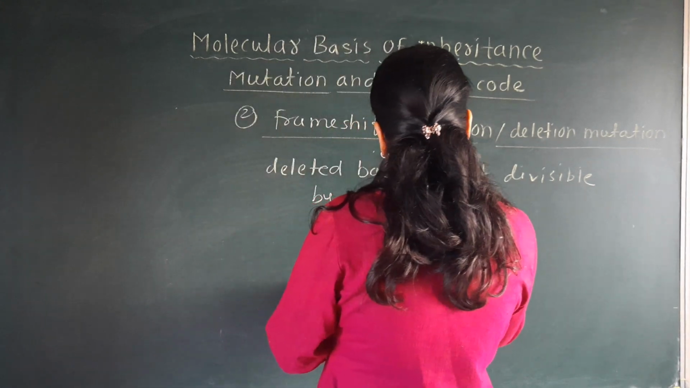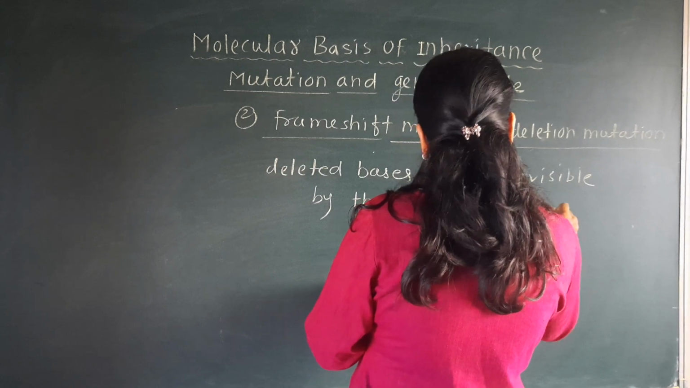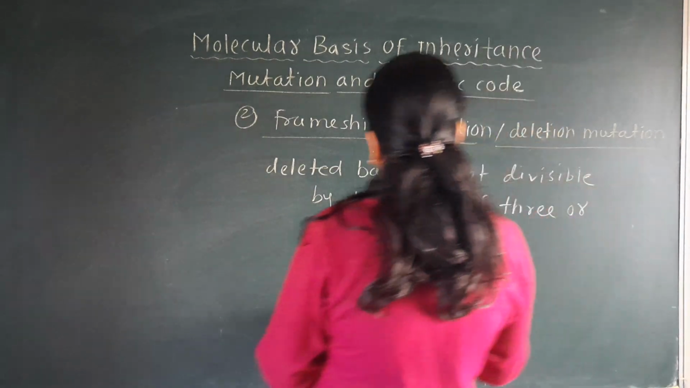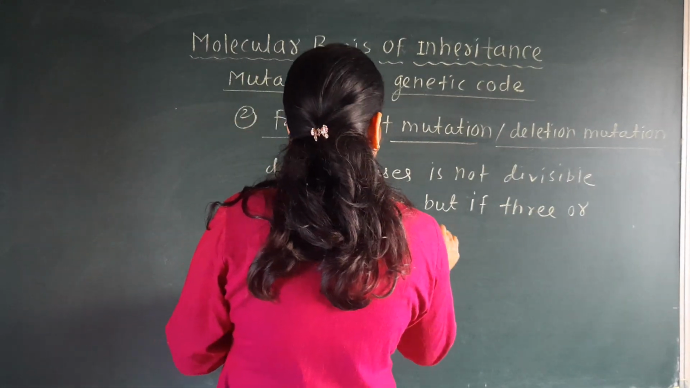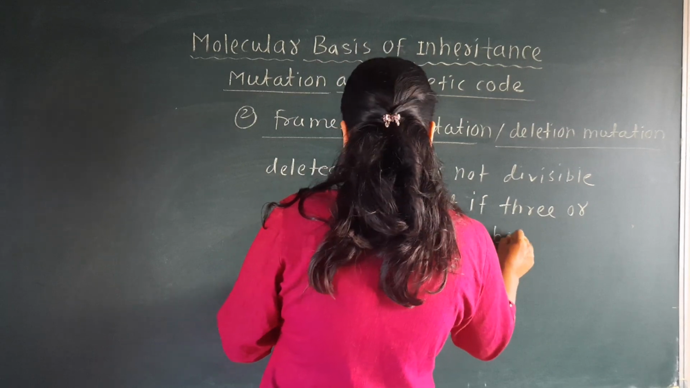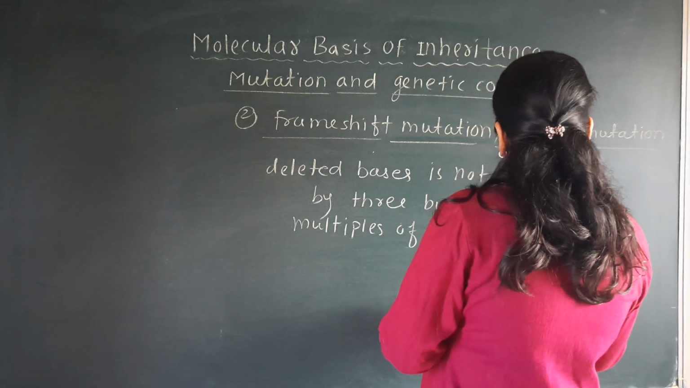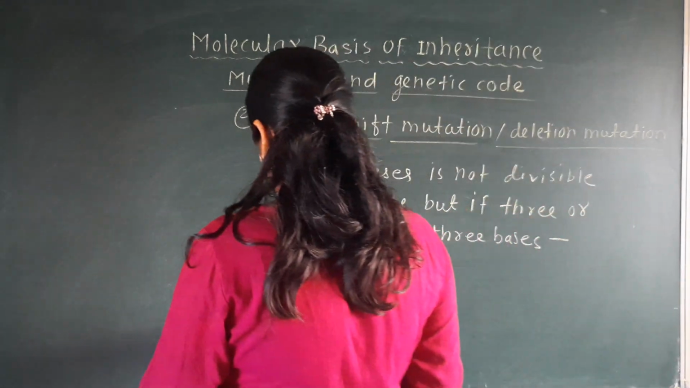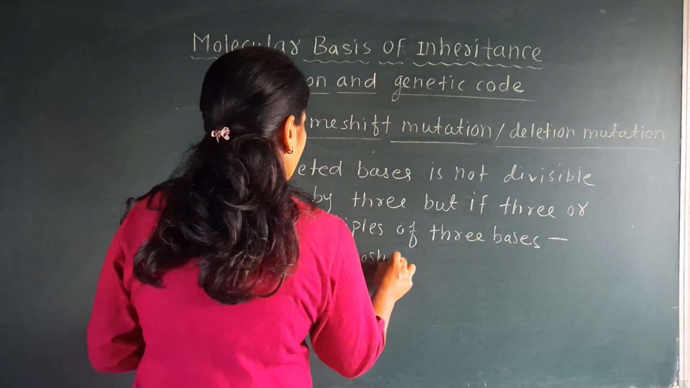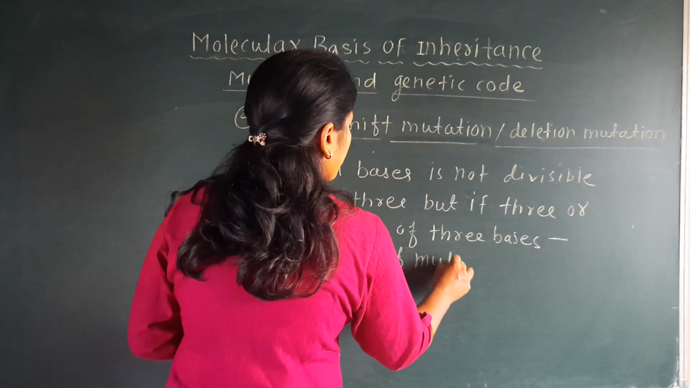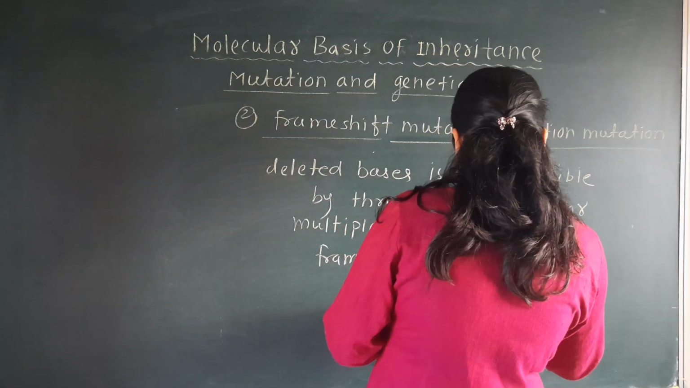But if 3 or multiples of 3 bases are deleted, then what happens? Frame shift mutation remains unaltered.